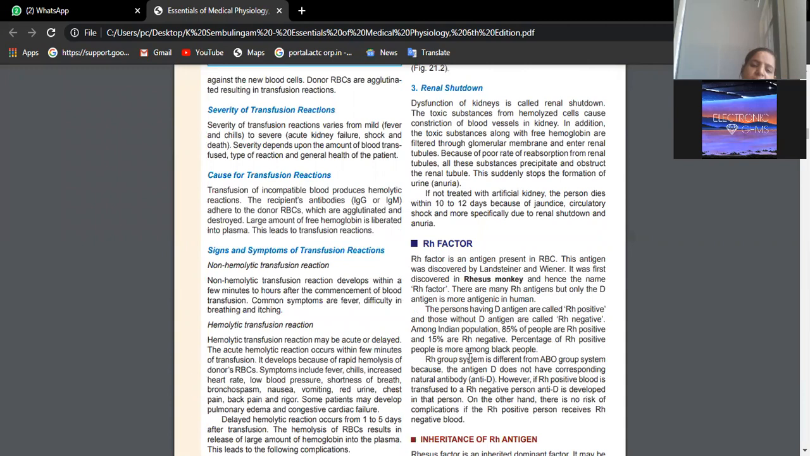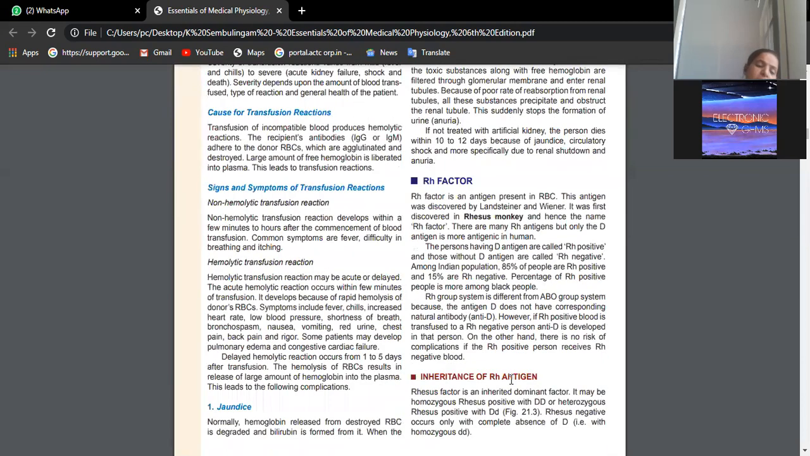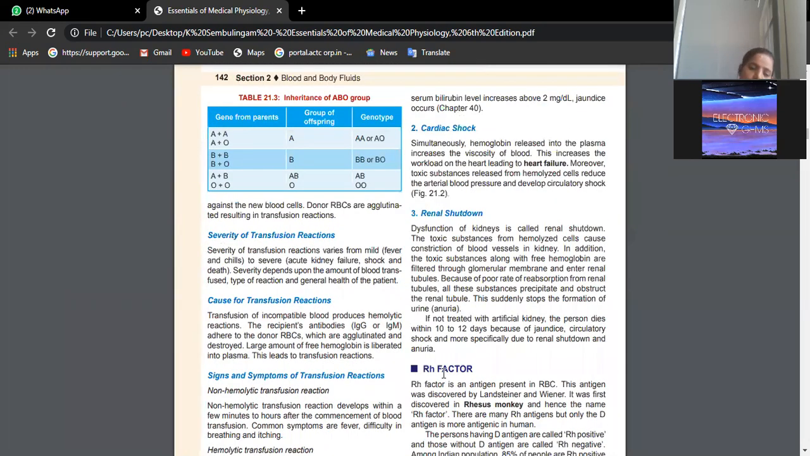Generally, this was first discovered in rhesus monkeys. If RH factor is present, you use the capital D, and if it is not there, you generally use the small d. So, RH positive and RH negative. That means whatever blood group you have grouped as ABO, in that also we have plus and minus.